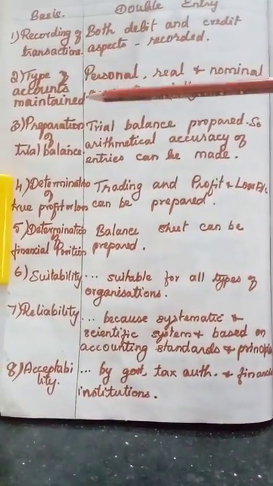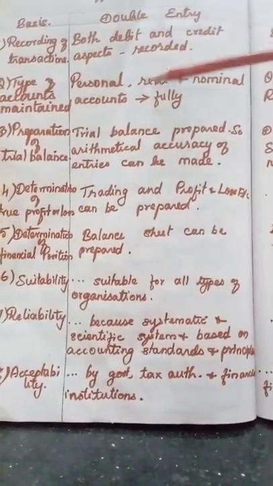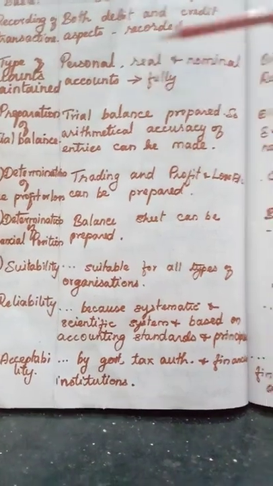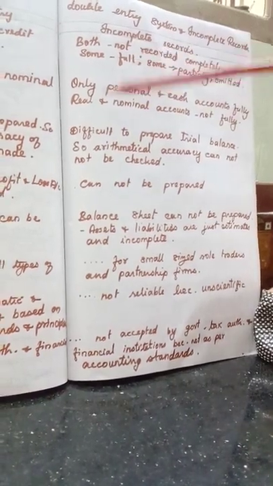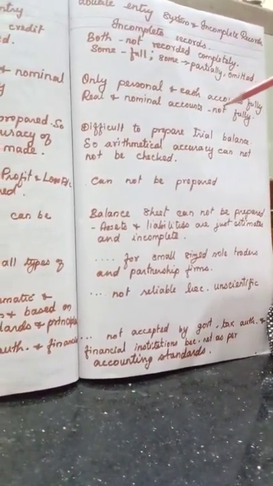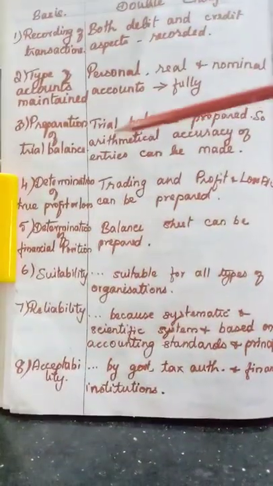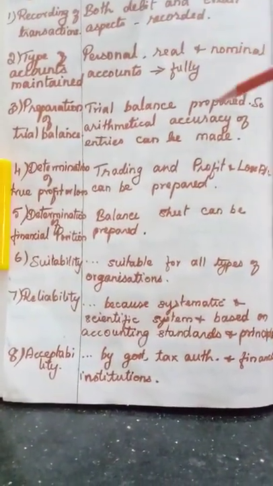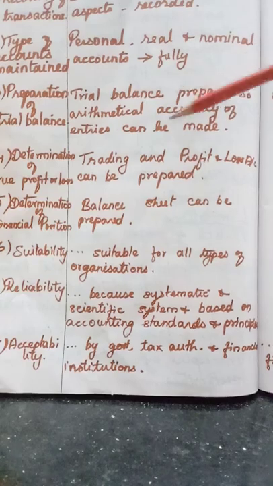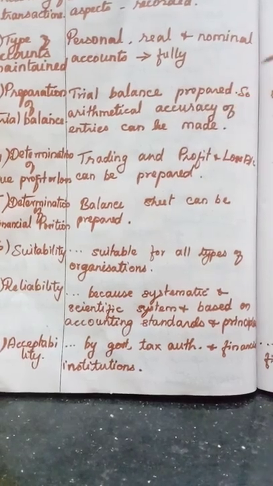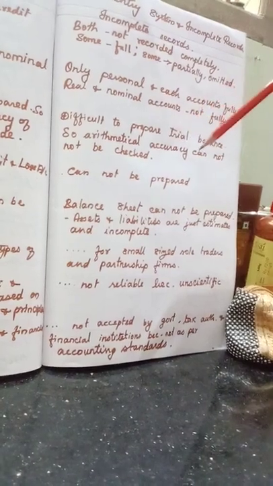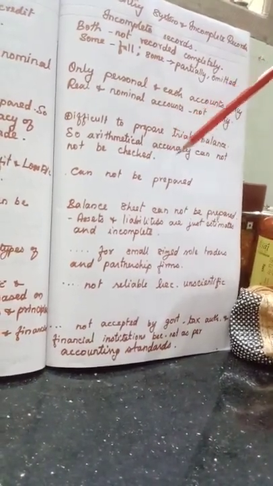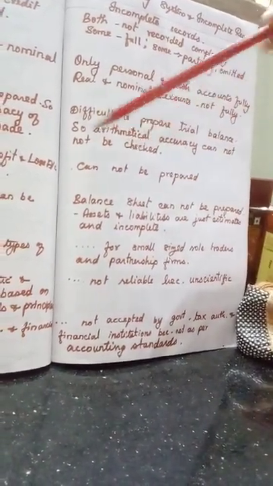Second one, type of accounts maintained. All the three accounts are maintained fully: personal accounts, real accounts and nominal accounts. In incomplete records, only personal and cash accounts are maintained fully. Real and nominal accounts are not maintained fully but partially. Third one, preparation of trial balance. Trial balance can be prepared so we can check the arithmetical accuracy of the books of accounts. Here, it is difficult to prepare trial balance, so we cannot check the arithmetical accuracy of the entries.